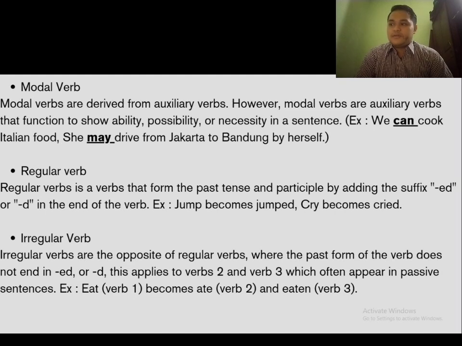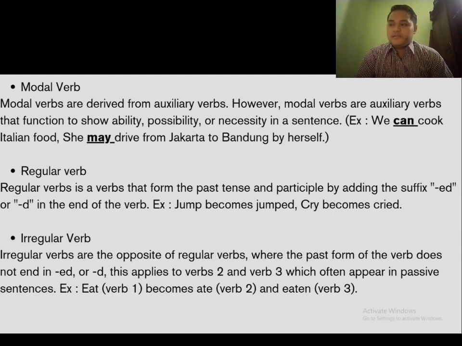The eighth is regular verbs. Regular verbs are verbs that form the past tense and the participle by adding the suffix -ed or -d at the end of the verbs. For example, jump becomes jumped, cry becomes cried.